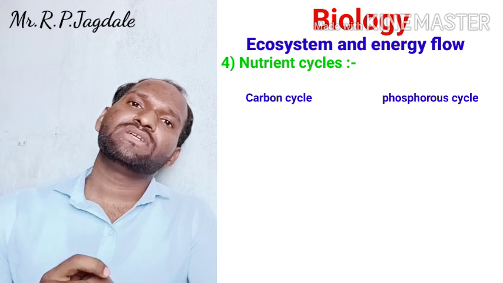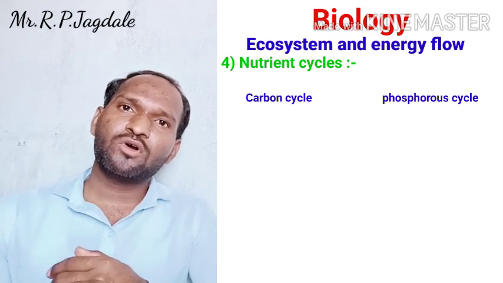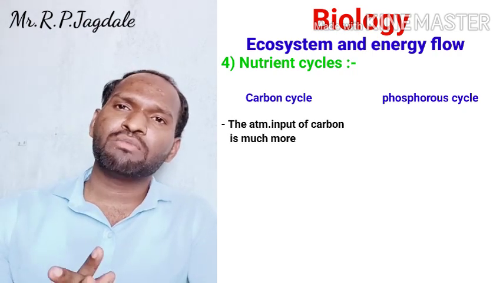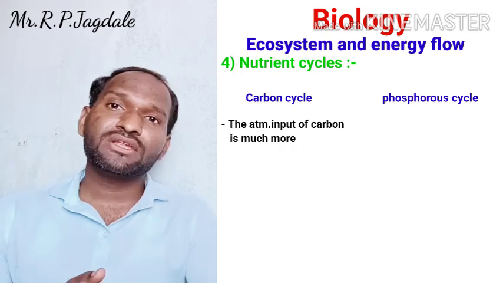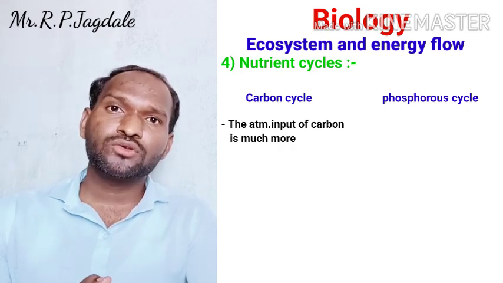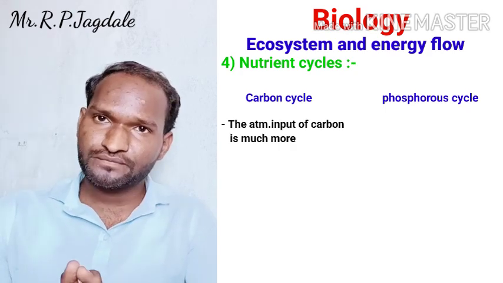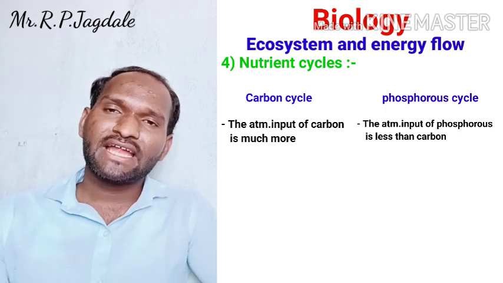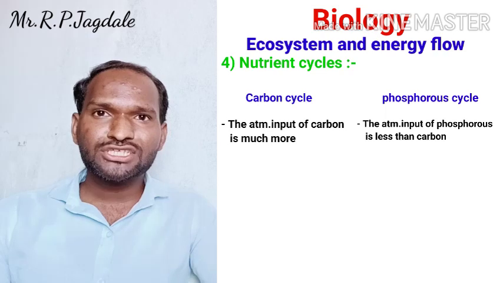The first difference is that in the carbon cycle, the atmospheric input of carbon is much more. That means carbon entering the atmosphere is much more. Okay, and in the case of phosphorus, the atmospheric input is very much less than that of carbon.